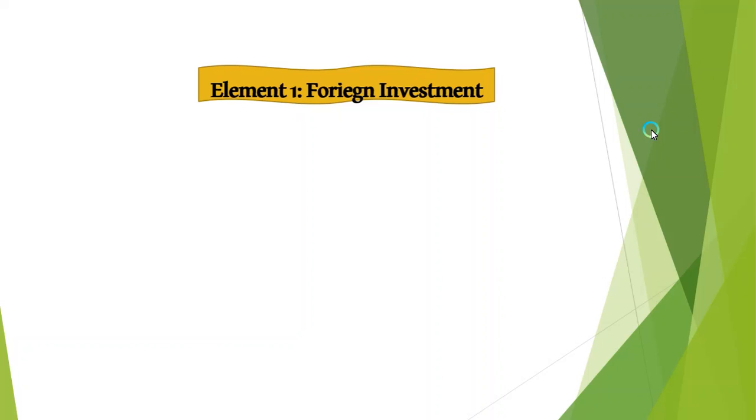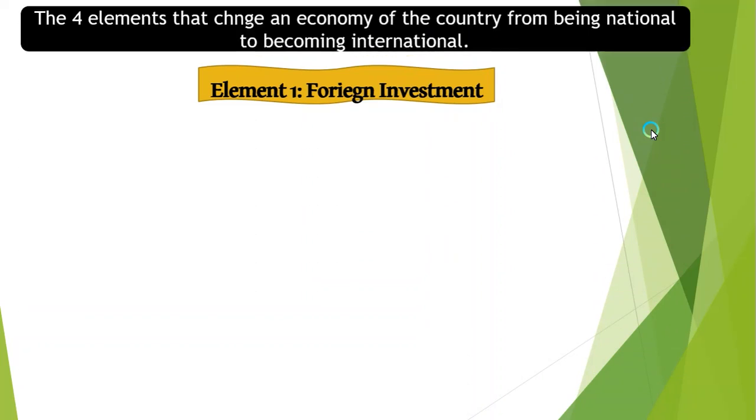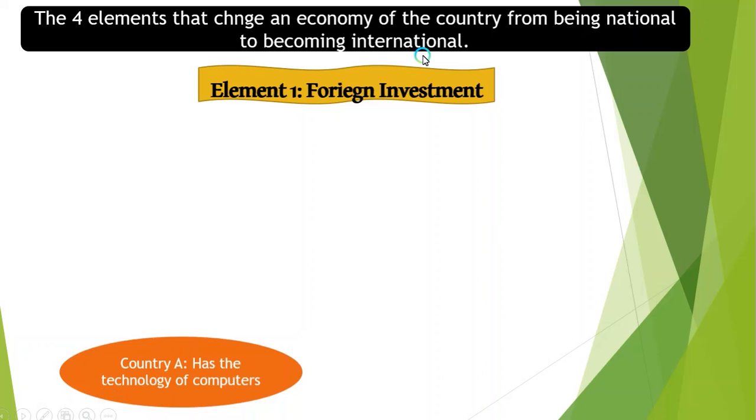Actually, for globalization, we can classify or divide it into four elements. The first one, element number one, is foreign investment. These are the four elements that change the economy of the country from being a national economy to becoming an international economy. So the first one, element number one.